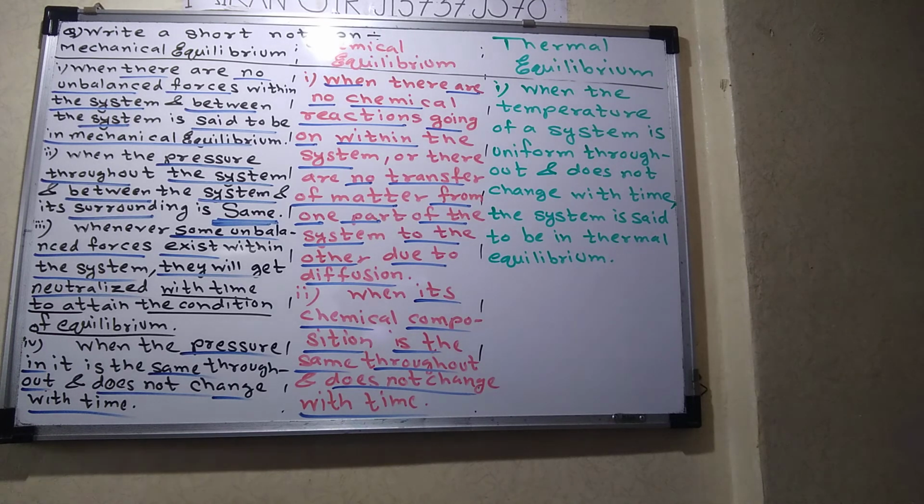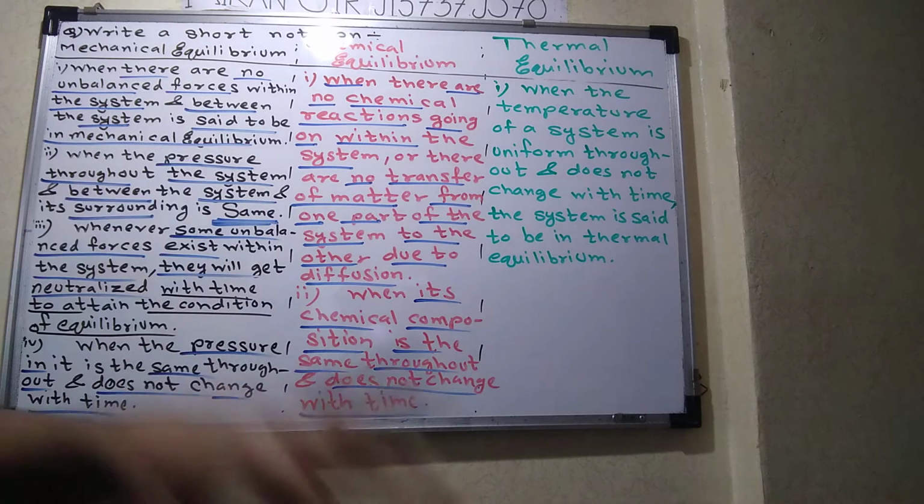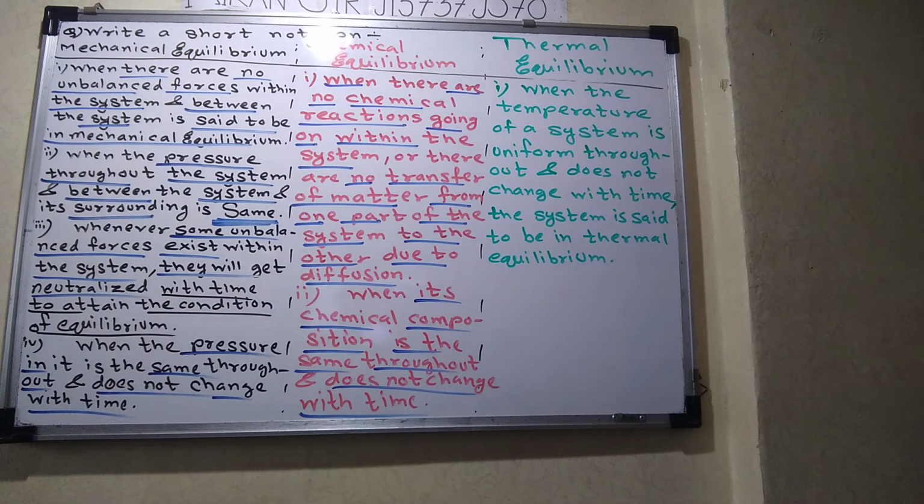That is the condition for chemical equilibrium. Hope you understood. Understand first and then write it down. It's very easy. If you don't understand, it is difficult, however many times you memorize. This month you memorize, next month you forget again. So understand, and then write it down.